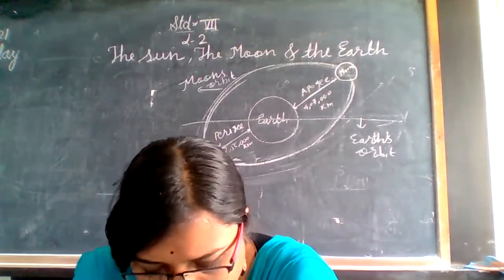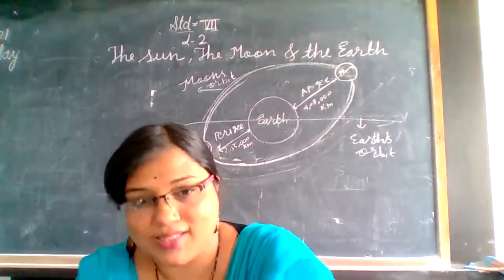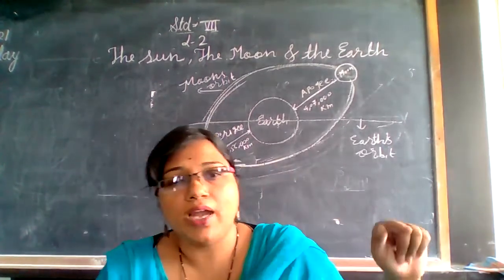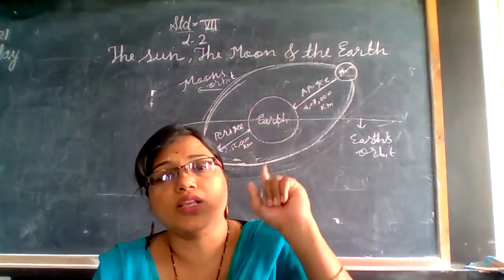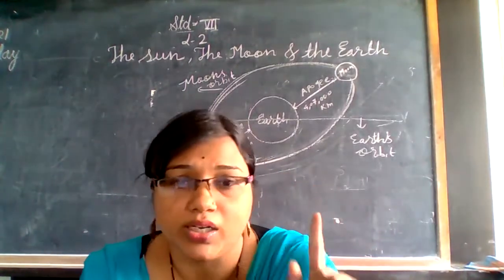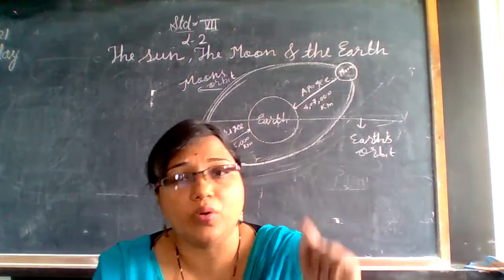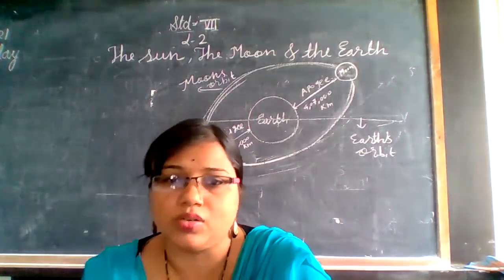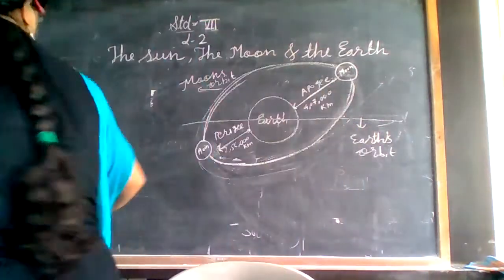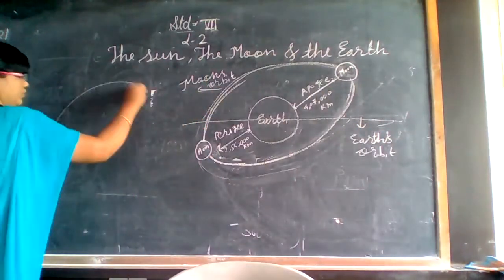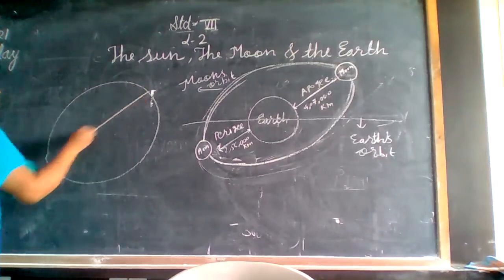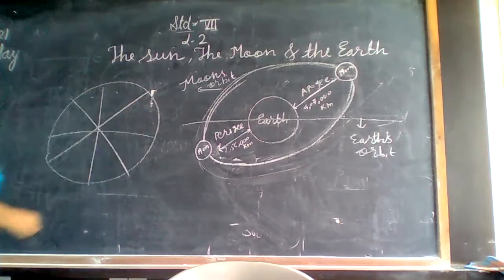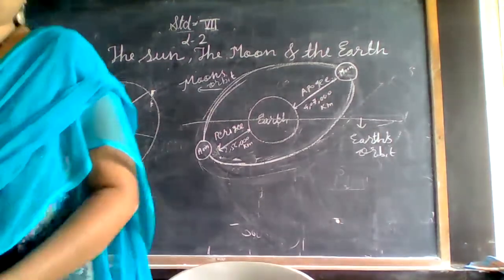The Moon's orbit of revolution is also elliptical, as that of the Earth. Obviously, just like the Earth's axis is tilted, the Moon also rotates elliptically. Hence the distance of the Moon from the Earth is not the same. Obviously, you can see in the picture. If it is elliptical, then somewhere the distance will be less and somewhere more. The distance will always vary.